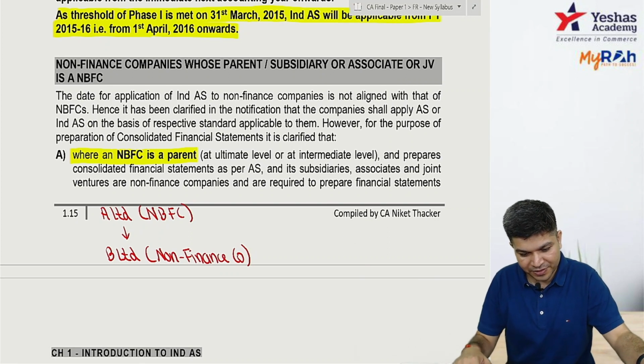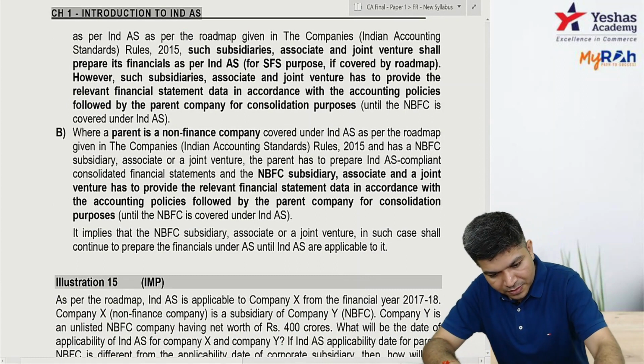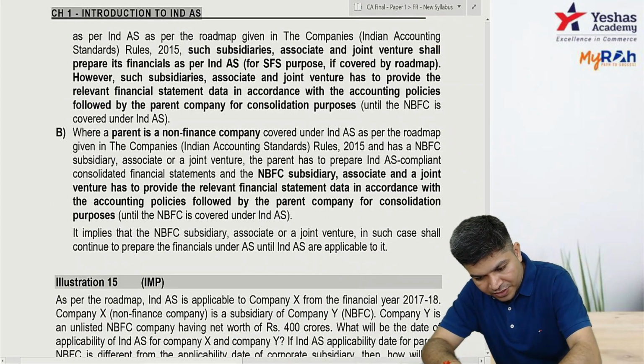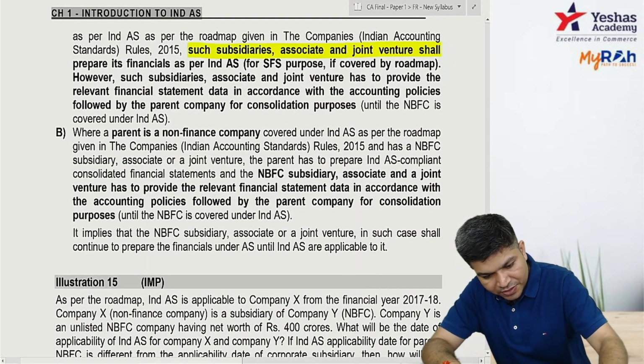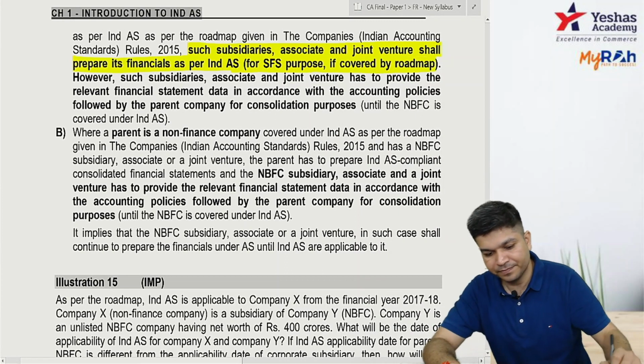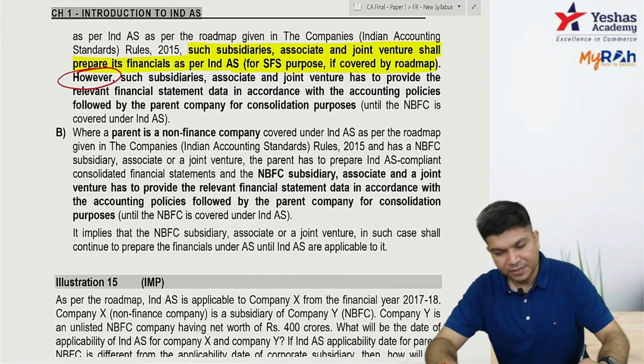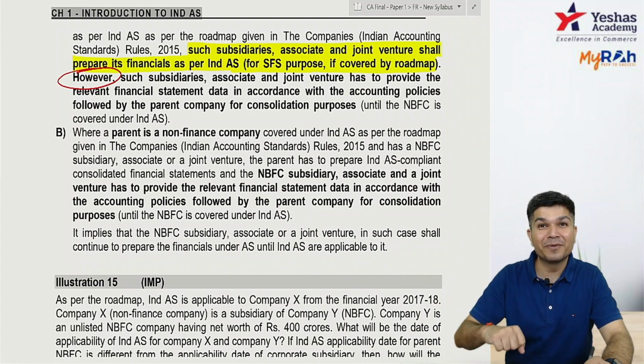So check over here. Such subsidiary, associate, joint venture shall prepare financial as per IND AS for SFS purpose if it is covered in roadmap. However, can I say parent will be covered from 18 onwards?